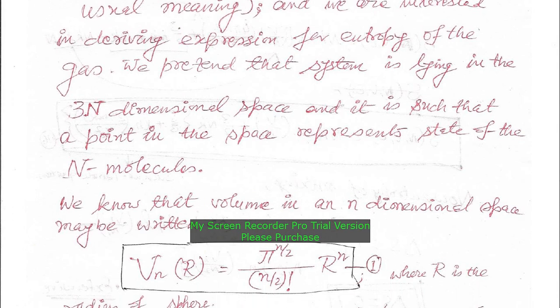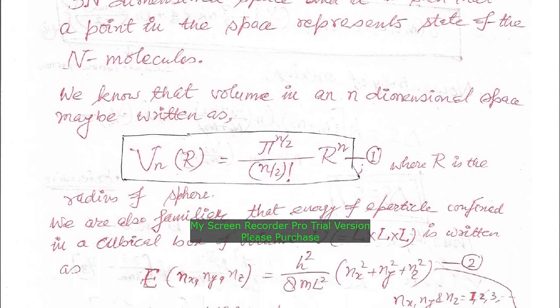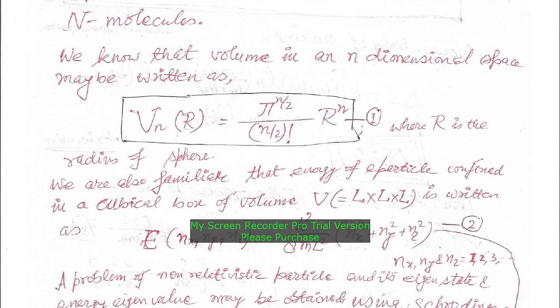So, using that idea, we continue with the volume in an n dimensional space, where volume can be written using capital Vn, which is a function of r, that is the radius of a sphere. So, Vn of r is equal to pi power n by 2 divided by n by 2 factorial, times r power n. Here n is small, which represents dimensionality, and Vn is the volume in n dimensional space. So, volume in n dimensional space is known to us.